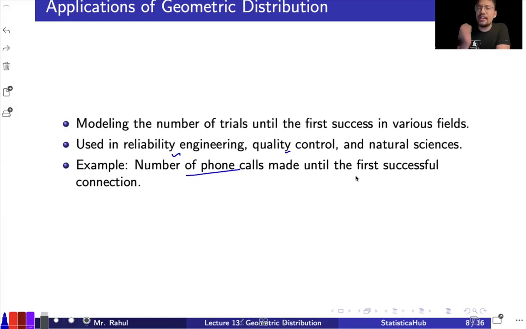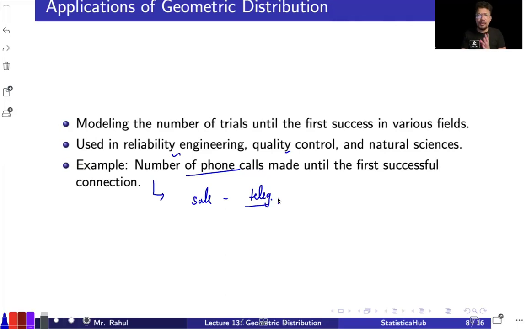Again, the number of phone calls until you get the first connection. This can be taken up in sales, marketing, telemarketing, or something like that. The company executives are making a lot of calls every minute. Maybe some loan company, maybe some credit card company. They are making a lot of calls to every individual. Once a connection is set, the proper conversation will be there. So the idea is the number of phone calls that they require to get the first successful client can be modeled using the geometric distribution. So this was some basic idea about the geometric distribution.